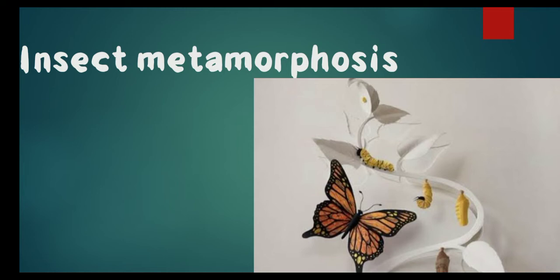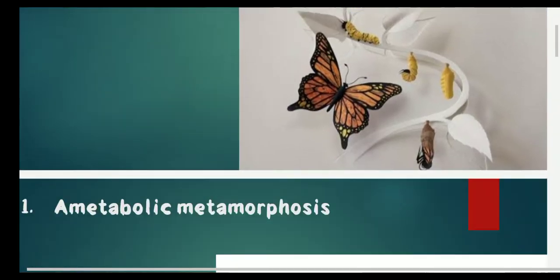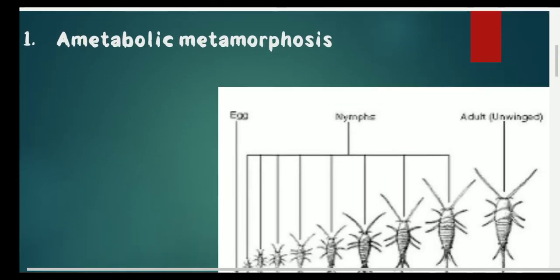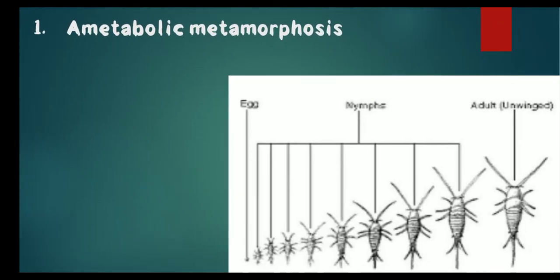The adult form differs from the juvenile form, which may be in physiology, shape, size, or habitat. There are 4 types of metamorphosis observed in insects. The first one is ametamorphic metamorphosis, observed in silverfish. This kind of development is called ametabolous metamorphosis.